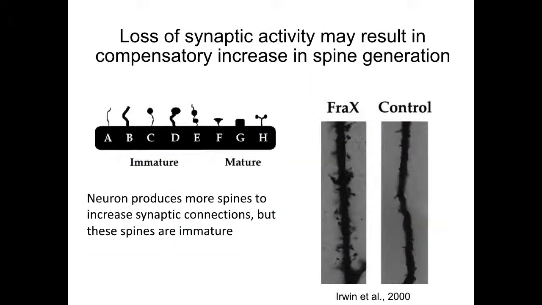As a response to the dampened synaptic activity and long-term depression, it is hypothesized that there may be an increase in the production of dendritic spines and growth of new synapses by the neuron to try and compensate for the decreased synaptic transmission. This compensatory production of dendritic spines causes this increase in immature spine numbers seen in Fragile X syndrome.